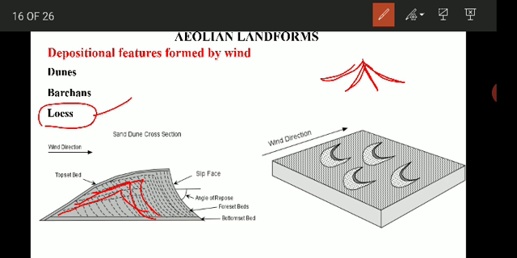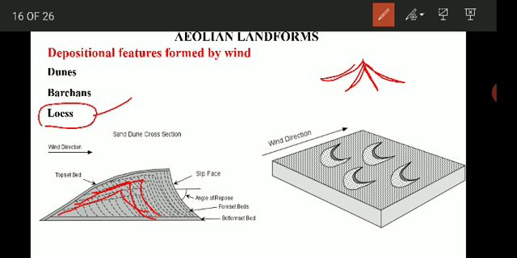When the wind is blowing over such an area and suddenly there is precipitation or rainfall, that causes the dust or sand particles to settle down on the ground or the grasses, and these grasses prevent the washout of these particles, and because of that they form huge blanket type deposits. They are best seen in China, North America and Europe. So these are called loess deposits, which are devoid of stratification.